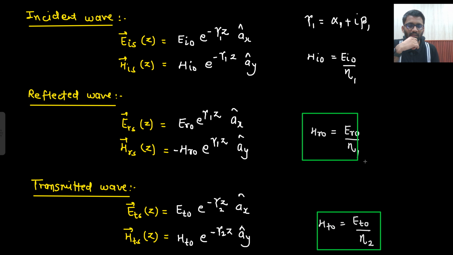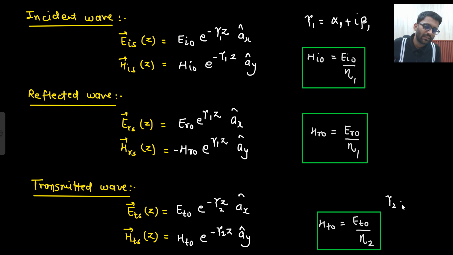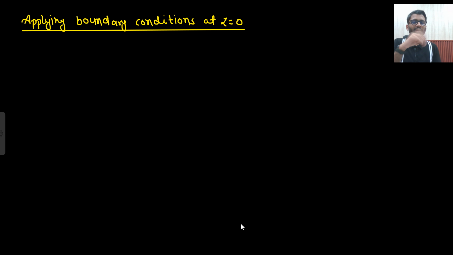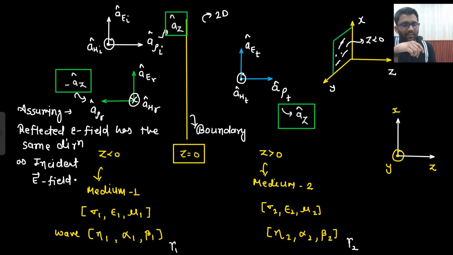Right? So you should have the habit of writing down these things, where gamma 2 is alpha 2 plus j beta 2. This is your medium 1 and this is your medium 2. Okay. Now we will apply boundary conditions. So near the boundary I am applying.